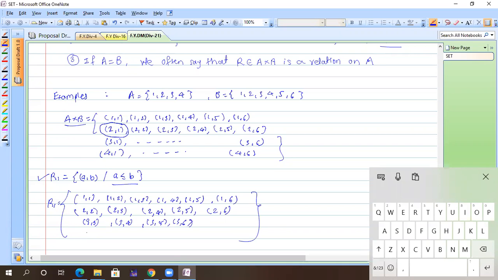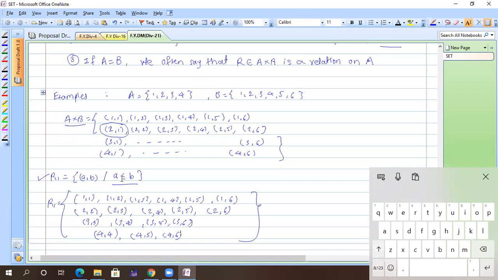Okay. Now what about 4 comma 1, 4 comma 2, 4 comma 3? Which are the part of R1? Starting from 4 comma 4, yes. Then 4 comma 5. Last 4 comma 6. So these many elements are the part of R1 only. So according to the condition, we have to place the elements in R1, because this is how my relation is defined. I define my relation in that way, which is a subset of A cross B, and this is the condition under the relation. That's it.